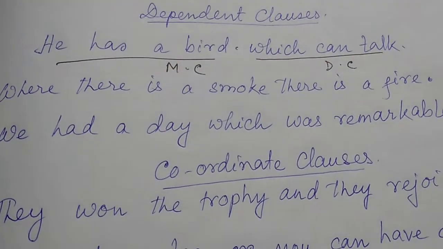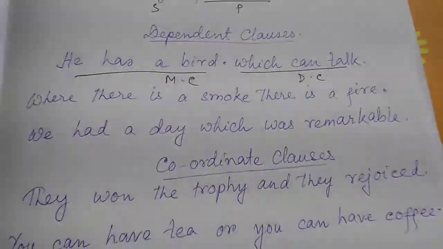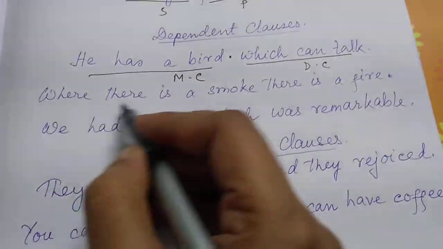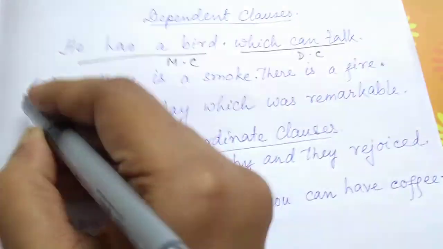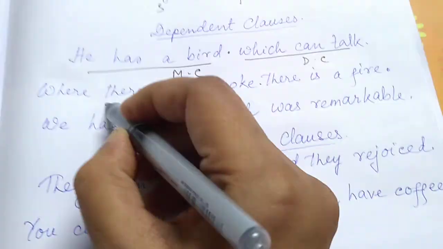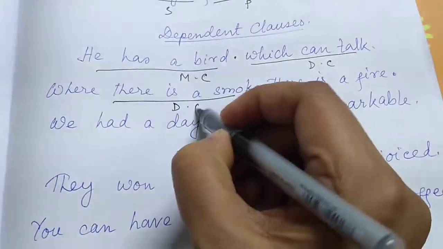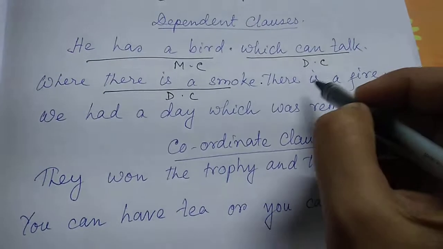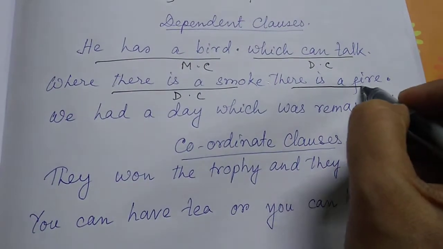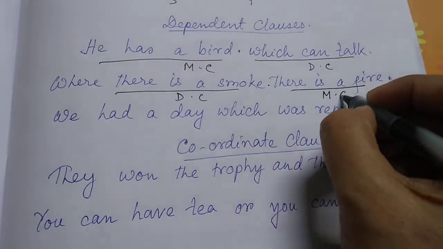Where there is a smoke, there is a fire. In this sentence, we find that if we put a full stop, "where there is a smoke" is not a complete sentence. So it is the dependent clause. "There is a fire" can make a sentence. So it is the main clause.